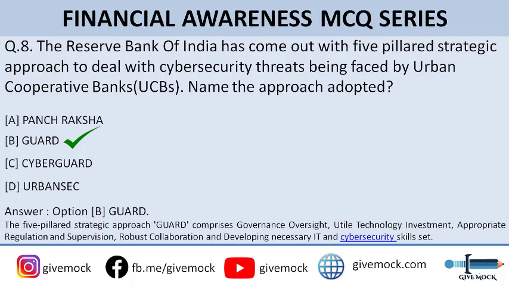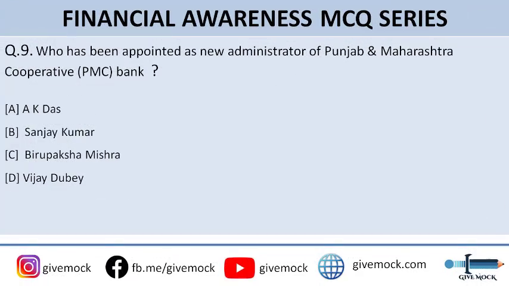Alright. Moving to question number 9, who has been appointed as new administrator of Punjab and Maharashtra Cooperative Bank? Alright, so you can go to the options. Option A is A.K. Das, option B is Sanjay Kumar, option C is Virupaksha Mishra, and option D is Vijay Dubey. So the correct answer to this question is option A, that is A.K. Das. Alright, moving on to question number 10.